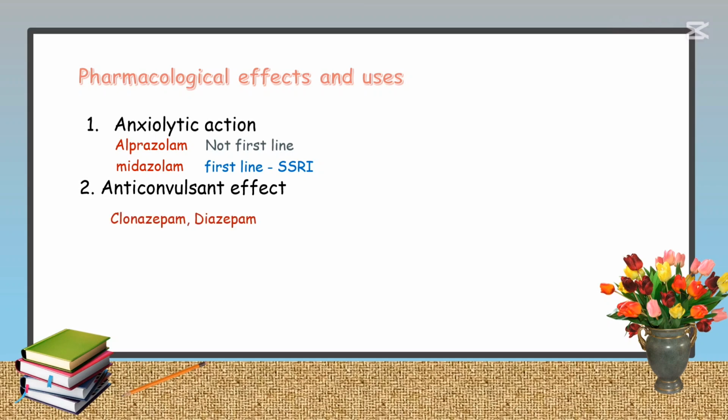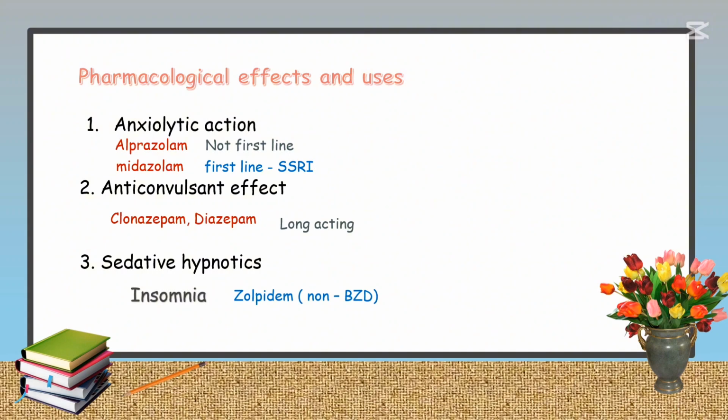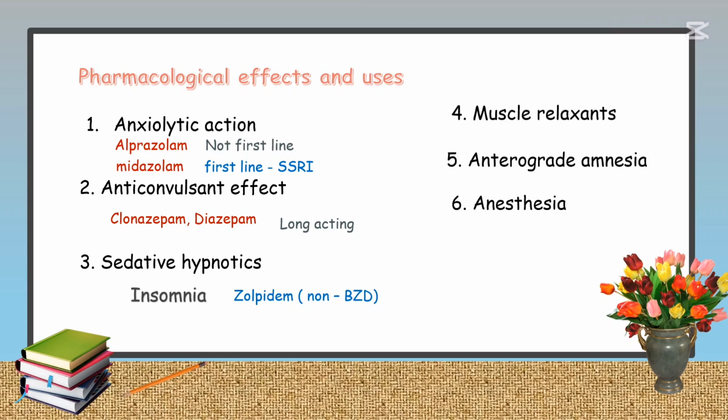Anticonvulsant effects. Common examples are clonazepam and diazepam. These medications are long-acting agents to withstand seizures. Sedative hypnotics. These medications are primarily used for sleep disorders like insomnia. A commonly used sedative hypnotic is zolpidem, which belongs to the class of non-benzodiazepines. Other uses are muscle relaxants, anterograde amnesia, anesthesia, and alcohol withdrawal.